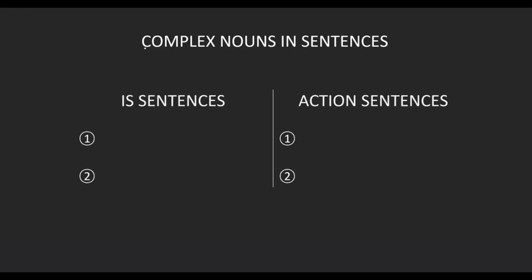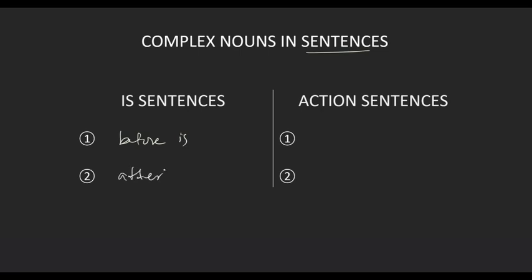Okay, so we've looked at complex nouns when they're part of a fragment. So now let's look at complex nouns when they're part of a sentence. Again, complex nouns behave just like normal nouns. So what roles can a normal noun play in is sentences? Before is, after is. Easy peasy, before is and after is.